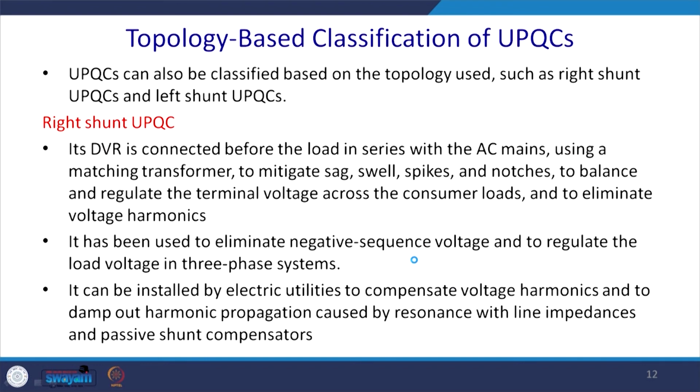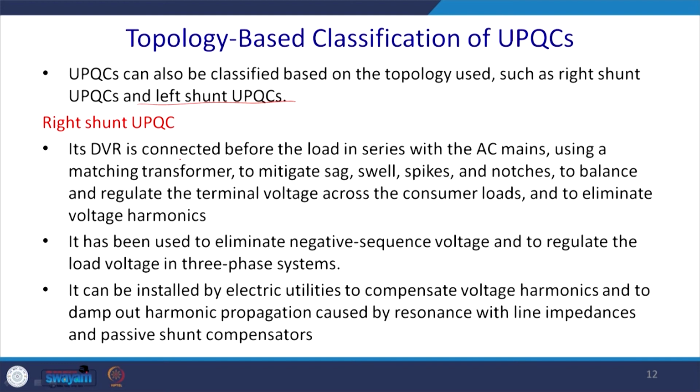Now, UPQC can also be classified based on topology, such as the right shunt and the left shunt. This is the right shunt UPQC.